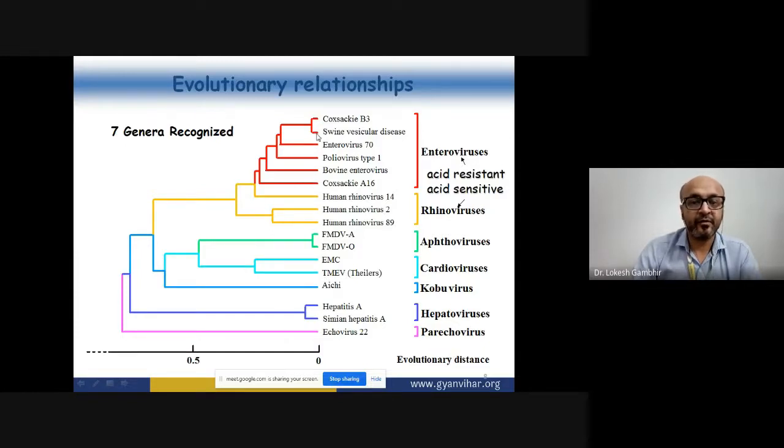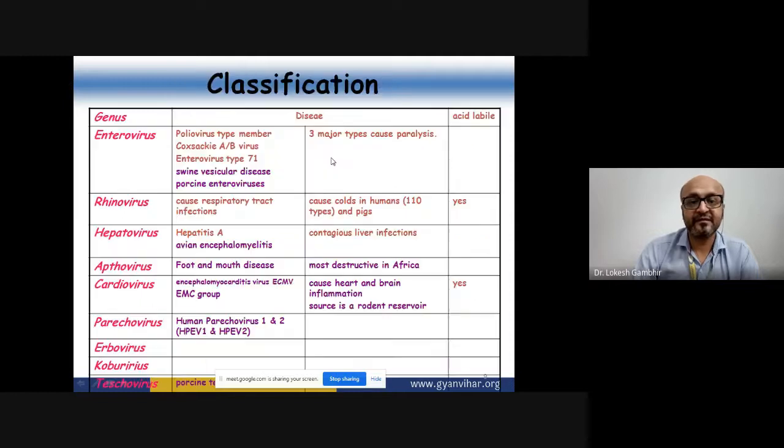If I'm talking about Coxsackie B3 and swine vesicular disease, they are almost similar in genetic makeup, whereas there is a huge difference between Coxsackie and the poliovirus genetic makeup, and that defines their evolutionary distance. So among these seven genera, the enteroviruses are among the highly pathogenic viruses which can induce disease, and these are the viruses responsible for inducing paralysis.